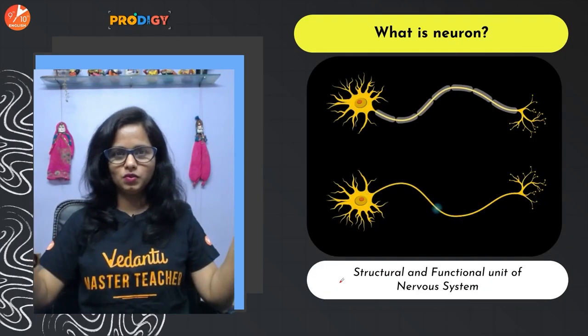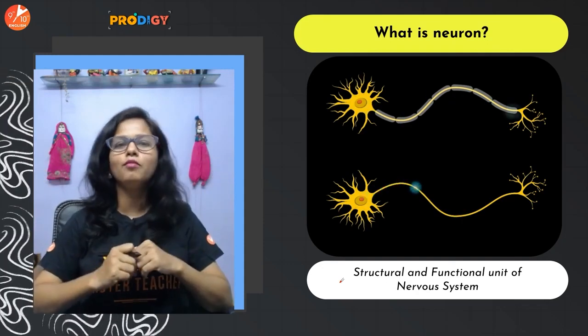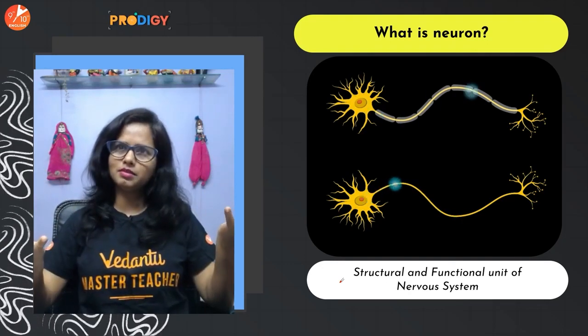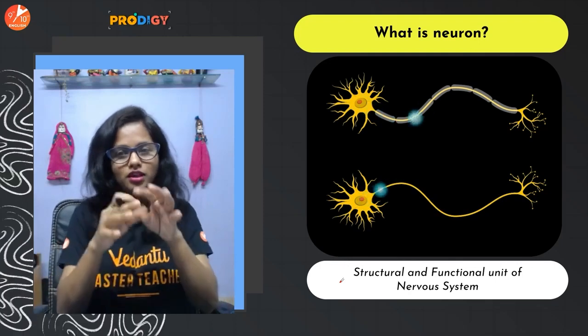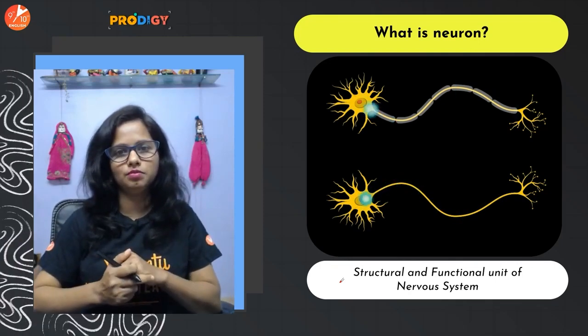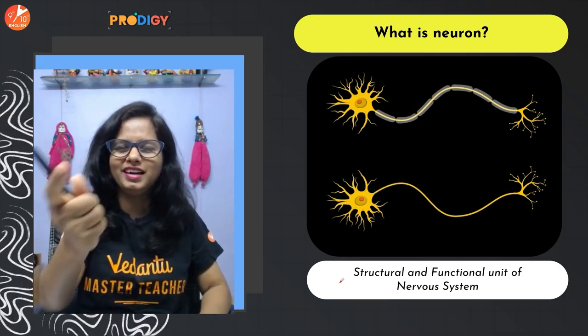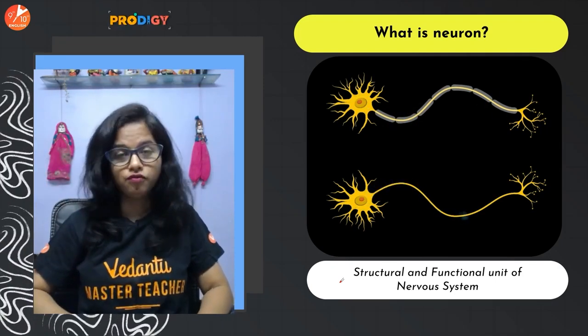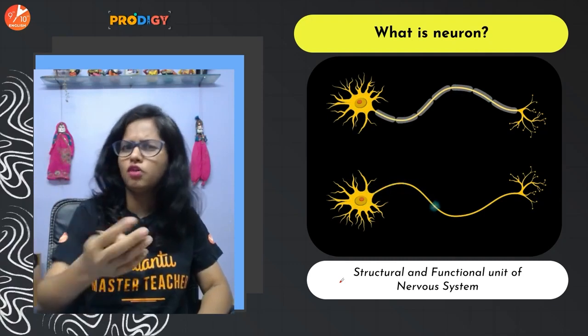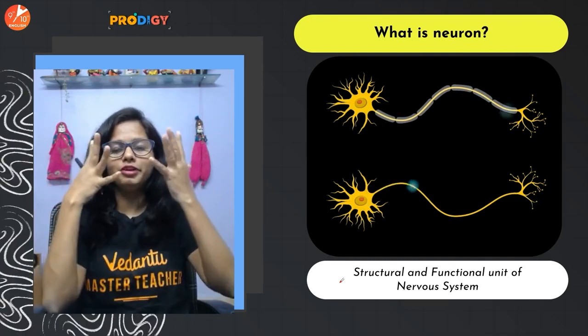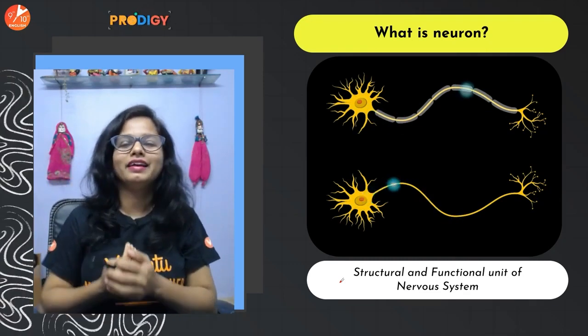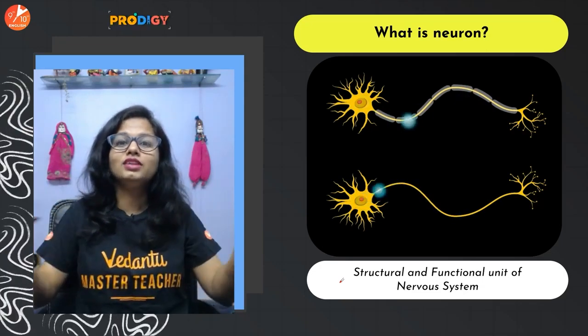Guys, the nervous system is an organ system present in our body. Now, every organ system is made up of numerous organs. So there are numerous organs present in the nervous system. Now, if I ask you which are the organs associated with the nervous system, you will quickly say, ma'am, brain. Yes, of course. Spinal cord. Yes, of course. And the nerves arising from the brain and the spinal cord. Exactly. But these are the organs.